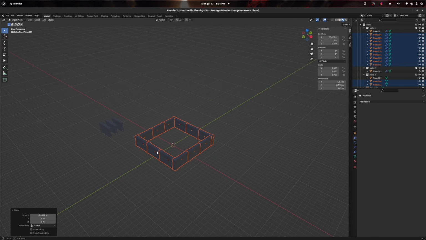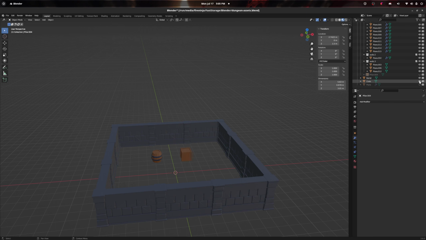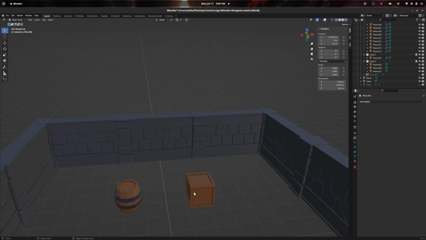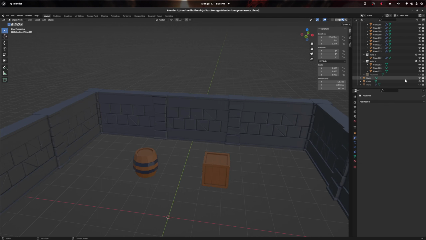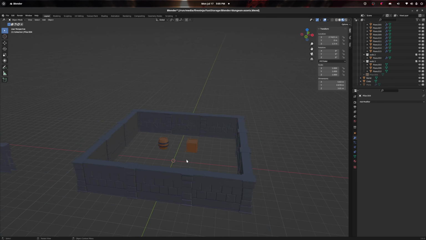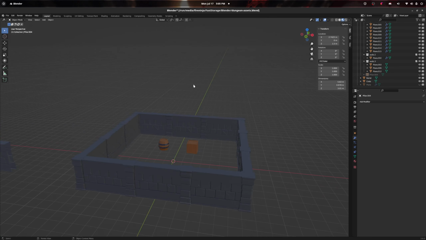There we go. But yeah, this has been pretty fun. And we've got a barrel here that I made as well. We got this little box. And yeah, just making some little dungeon assets here.